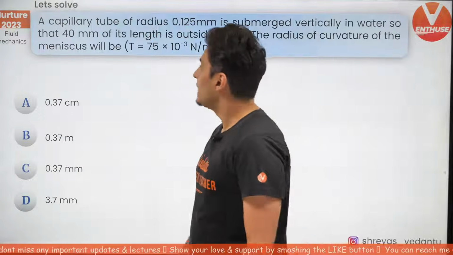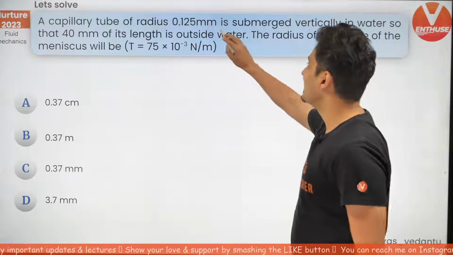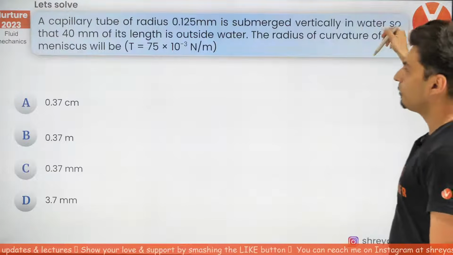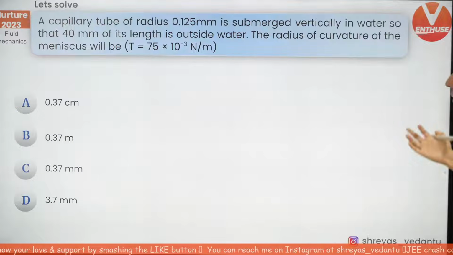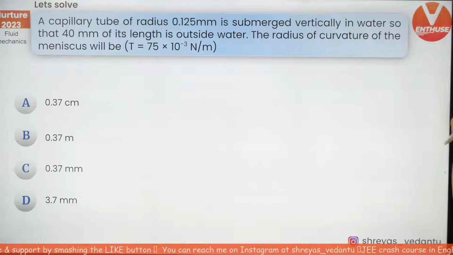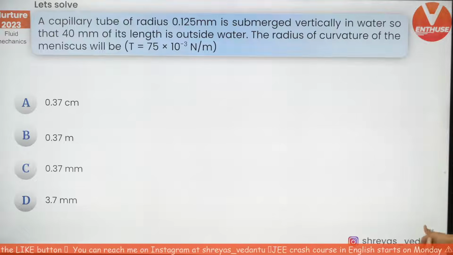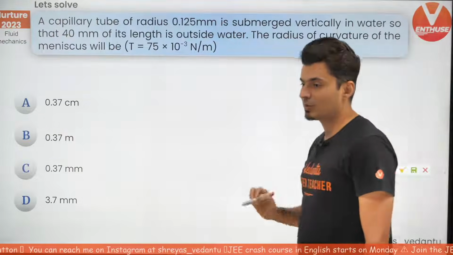Moving on. A capillary tube of this much radius is submerged vertically in water and 40 millimeters of its length is outside water. Very good. Then the radius of curvature of the meniscus will be. This is not an easy problem.